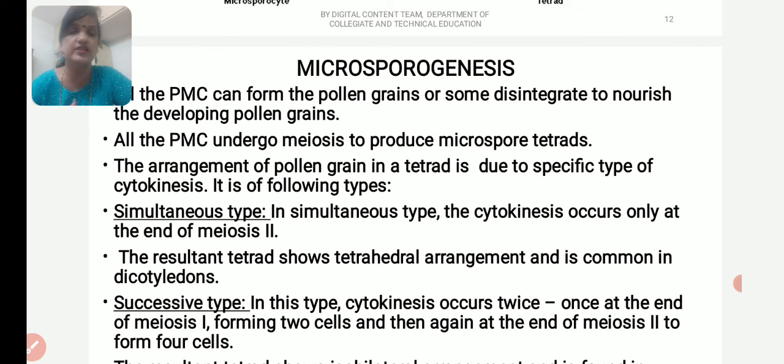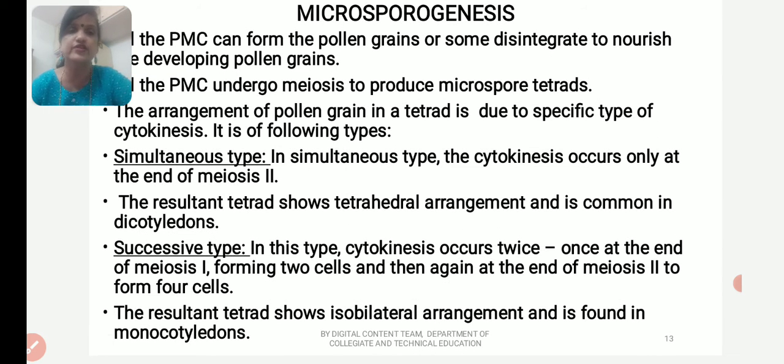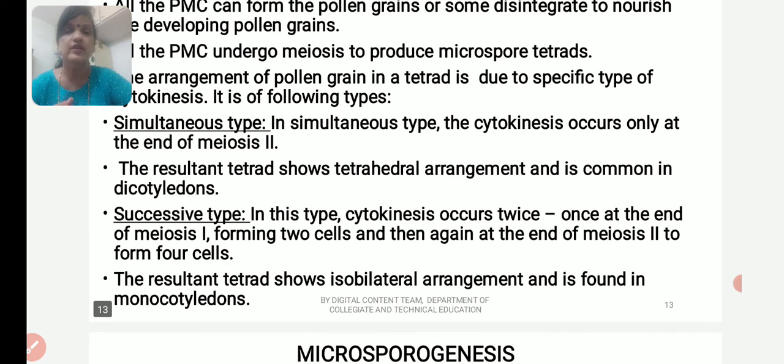All the pollen mother cells undergo meiosis to produce microspore tetrads. The arrangement of pollen grains in a tetrad is due to the specific type of cytokinesis. It is of the following types. Simultaneous type, in which cytokinesis occurs only at the end of meiosis 2.